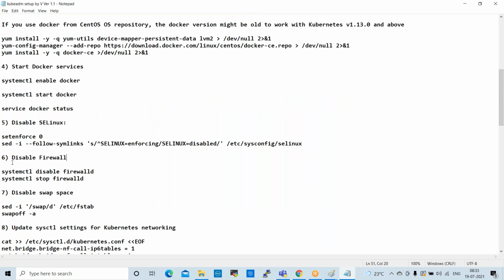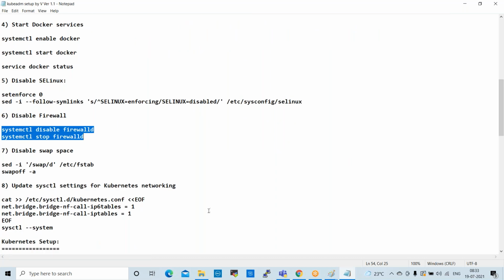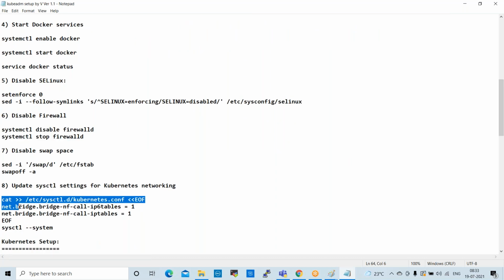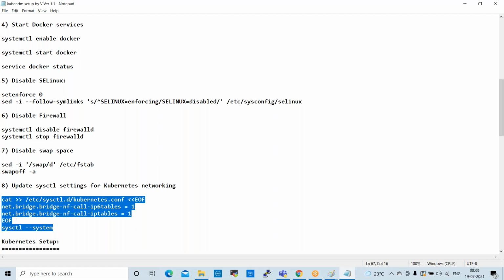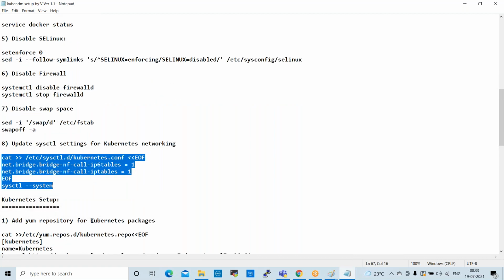Next, disable the firewall. We need to disable the firewall. After that, we need to disable swap space. Every machine will have some swap space, and that should be disabled before installing the Kubernetes cluster. After that, we need to update the network settings. These are the commands for the networking settings, and we can execute them all at a time.